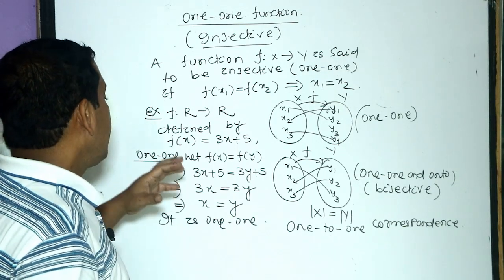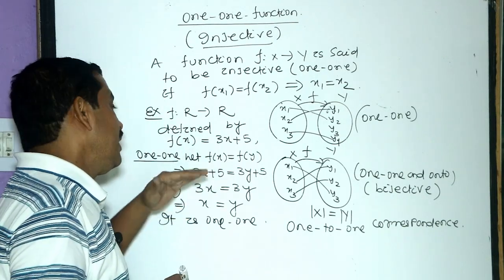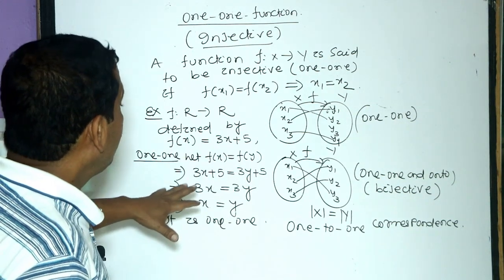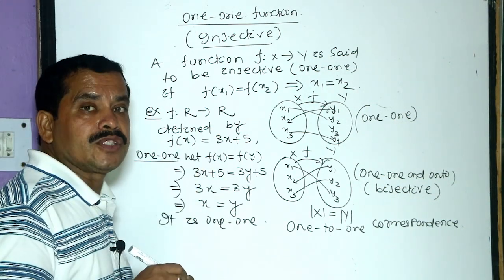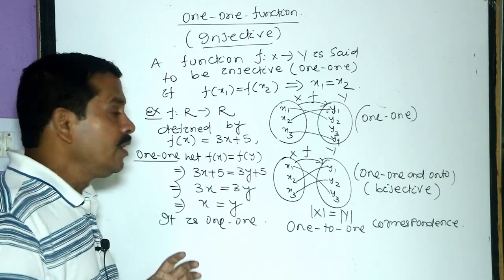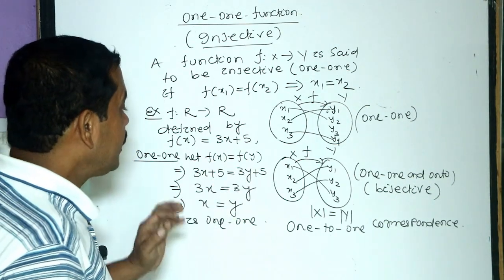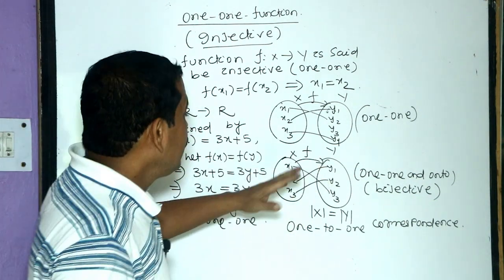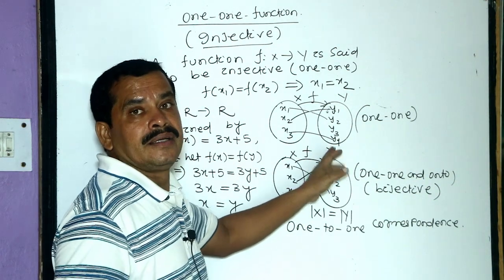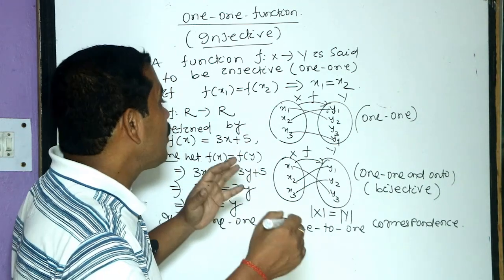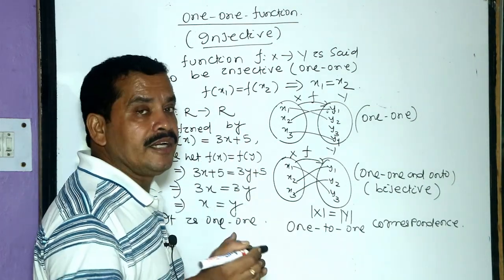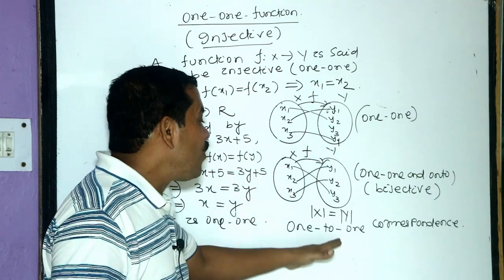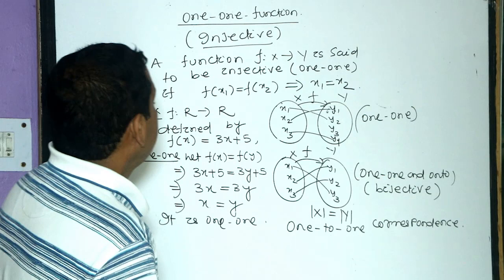When f of x equals f of y gives x equals y, then the function is said to be one-one. And the function which is both one-one and onto is said to be bijective, or that is known as a one-to-one correspondence. In that case, two sets are equivalent, because they have the same number of elements, so their cardinality is equal. So we say that f is a one-to-one correspondence.